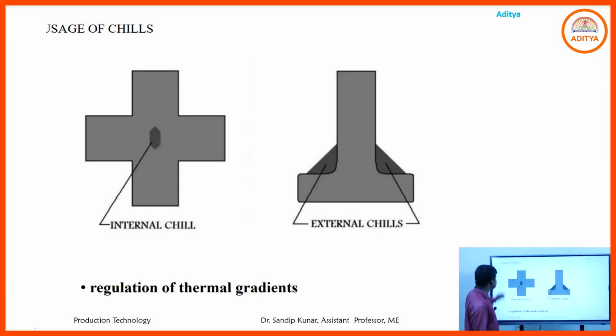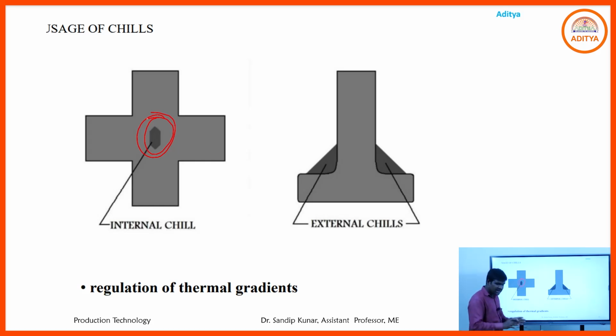And some use of chills, the position of the chills. We use chills at particular positions because using chills brings directional solidification to the product. Using a chill at a particular position, the heat easily goes out to the surroundings, and solidification starts at that position.